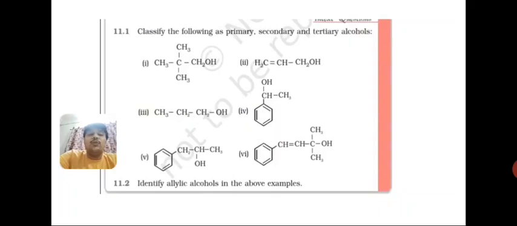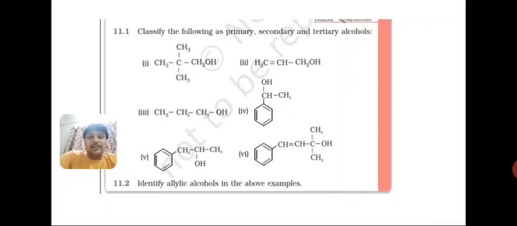Once again, students, don't focus on the length of the alkyl group. Suppose on one side a 3 carbon alkyl group is present, then it is not said to be tertiary, right? If from 3 sides 3 different alkyl groups are there, then only we can say it is tertiary. If alkyl groups are present from 2 sides, then it is secondary. Okay, so this is the criteria for separating primary, secondary and tertiary alcohols.